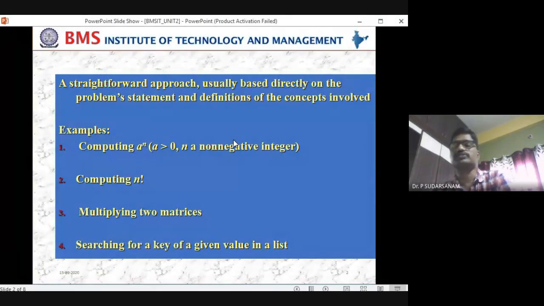So this chapter covers the straightforward approach method. You will have the bubble sort technique and the selection sort technique. Let us see how they work, and you have the examples.